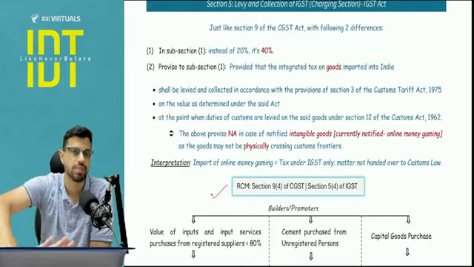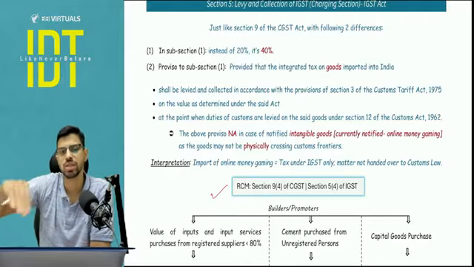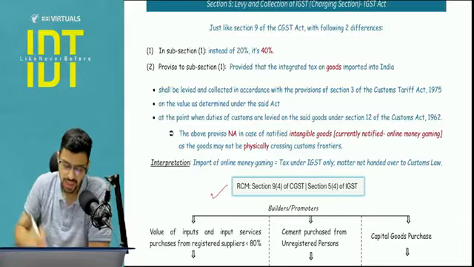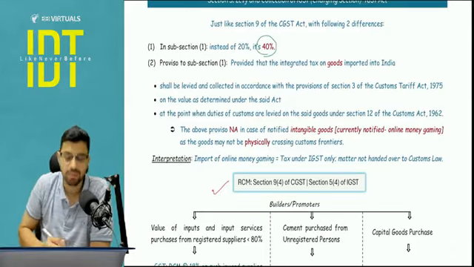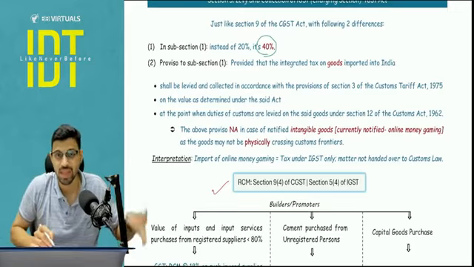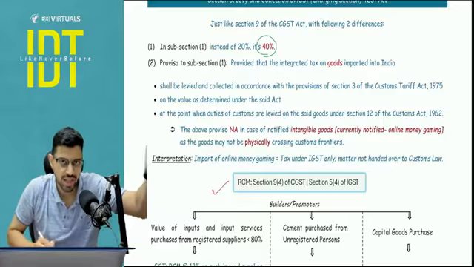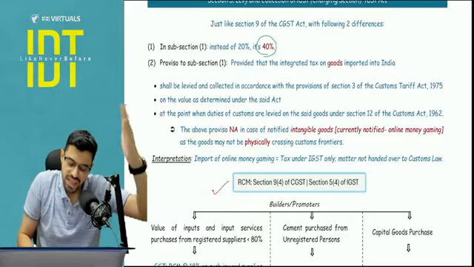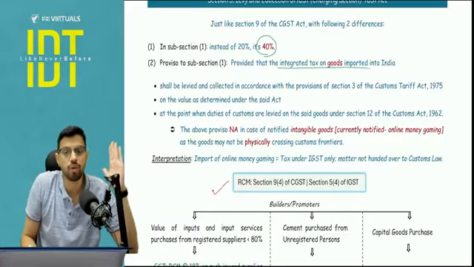These are the statutory limits. Actual GST rates may vary as per the council. So here the maximum rate will be 40%, and one more proviso, it is new in section number 5, which is not in section number 9, is that IGST on goods which is imported into India.